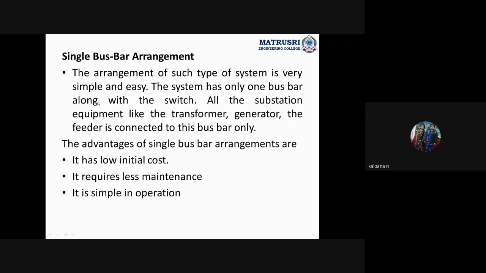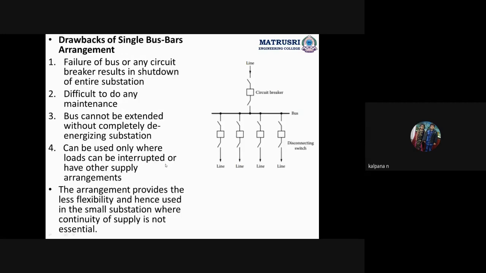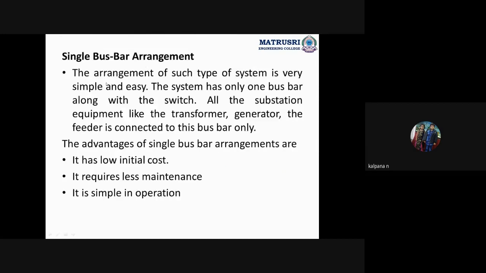Because of using one bus bar, am I audible? Yes, ma'am. Because of using one bus bar, the advantage is what? Initial cost is low. Why is initial cost low? Because only one bus bar we are using, and in the bus bar we are not using any protective equipment. Only one bus bar means one line, and these incoming lines and outgoing lines are common for any substation or any bus scheme.